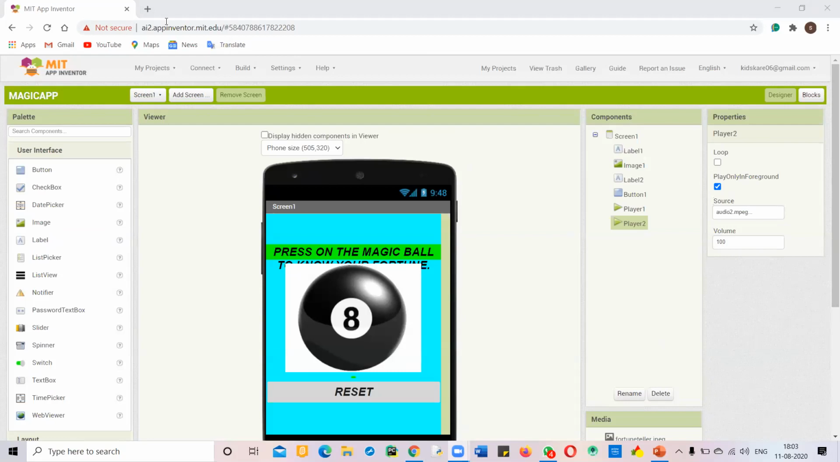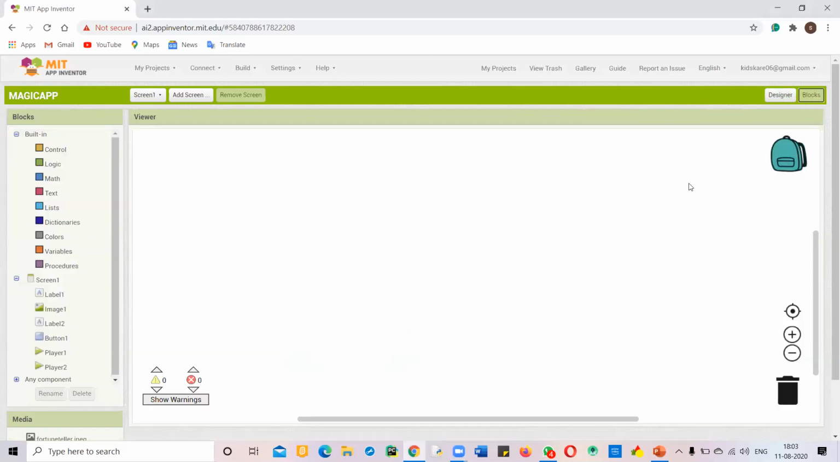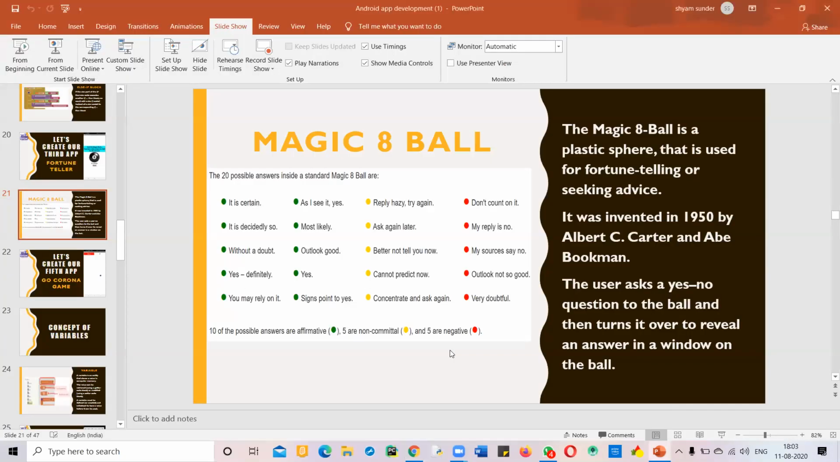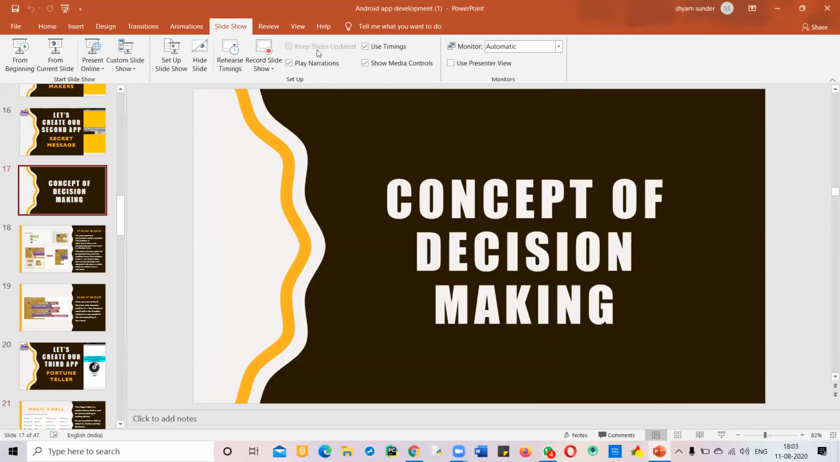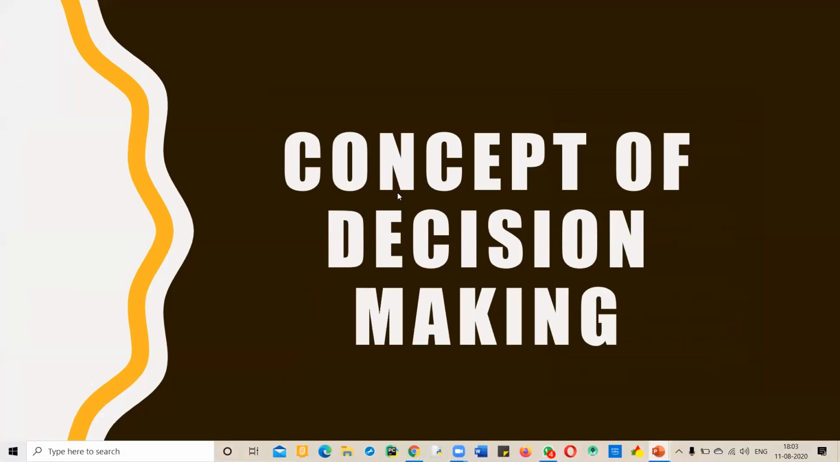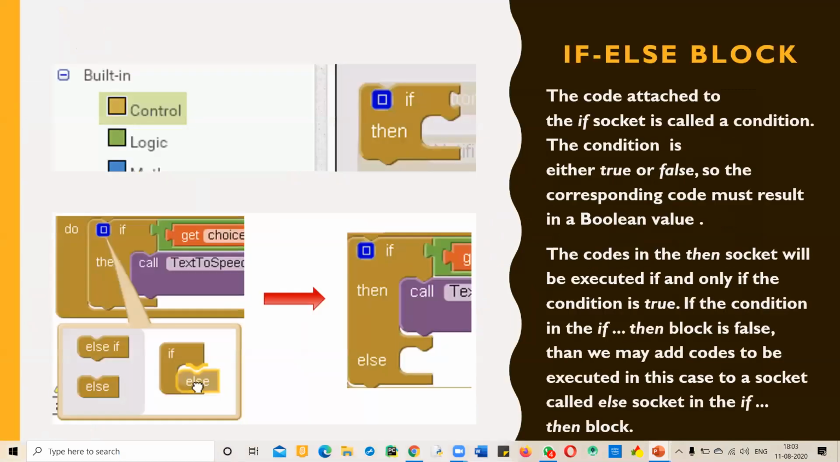Okay, fine. So now let's come to the blocks window. Today we will also learn about a new block. We are not using those blocks in the app, but we will learn them because they are important blocks. These blocks are basically used for decision making, if we want to take a certain decision. So these are the blocks.